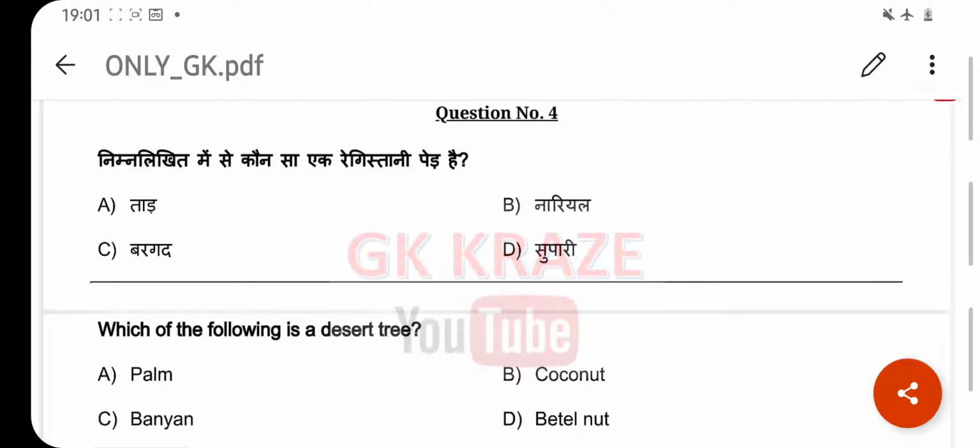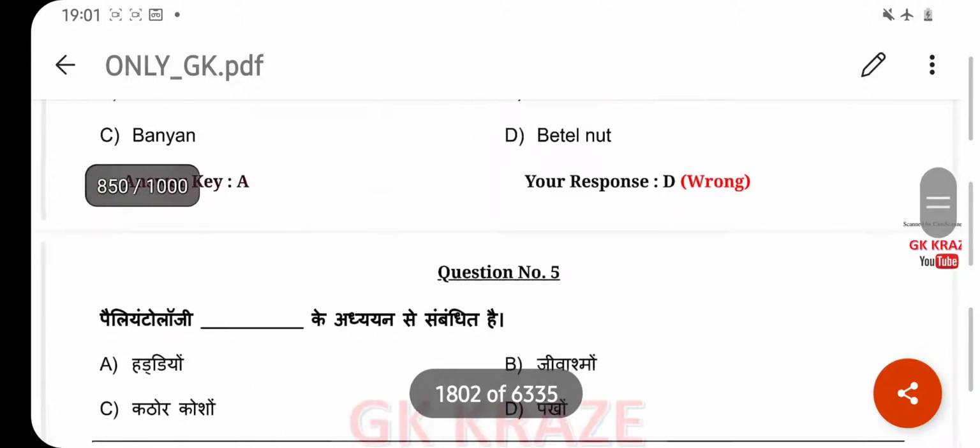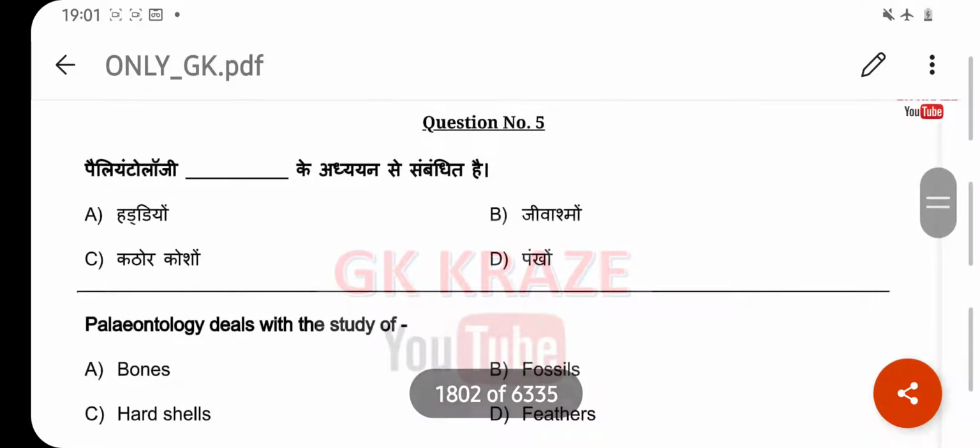Let's start the previous year official question paper of RRB and TPC. Which of the following is a desert tree? Your right answer is palm. Option A. Paleontology deals with the study of. Your right answer is fossil. Option B.